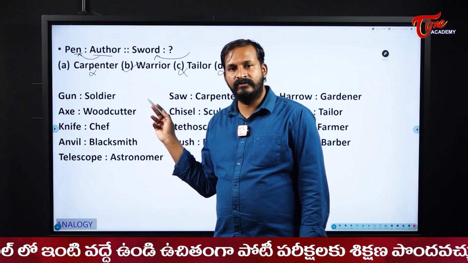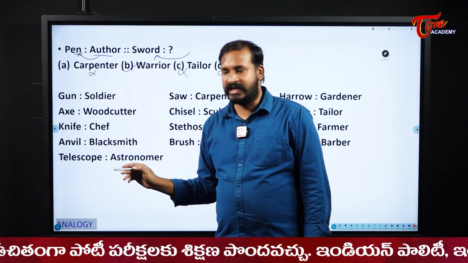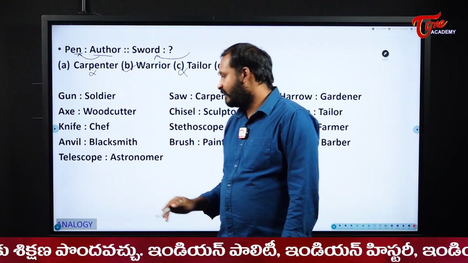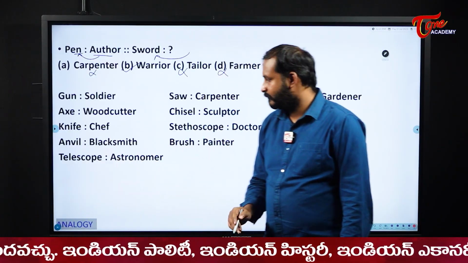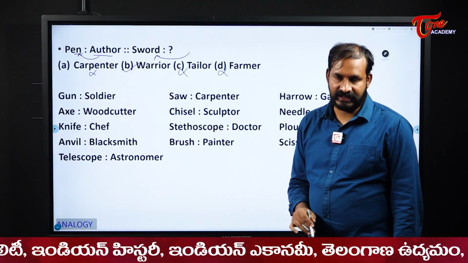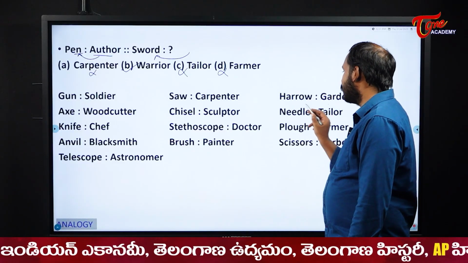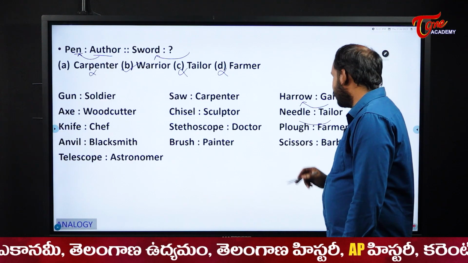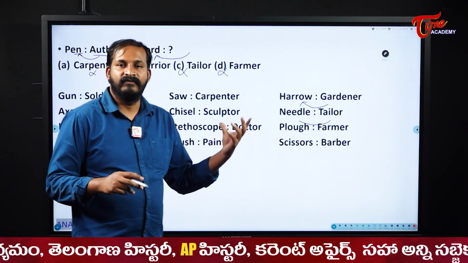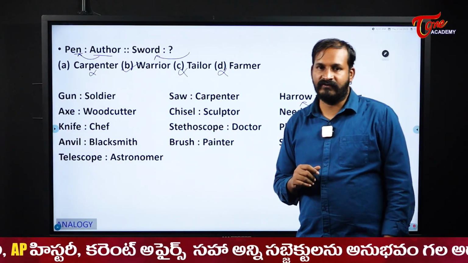So gun will be used by whom? Soldier will use a gun. Woodcutter will use an axe. Chef will use a knife. Blacksmith will use an anvil. Astronomer will use a telescope. Carpenter will use a saw. Sculptor will use chisel. Doctor, stethoscope. Painter, brush. Gardener, harrow. Tailor, needle. Plow, farmer. Scissors, barber. So these are the frequently asked ones, students, which are similar to the given question here.